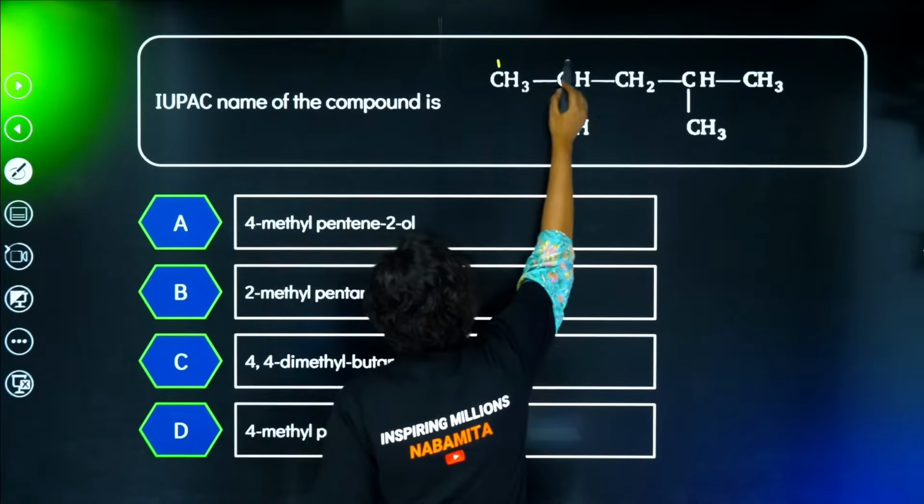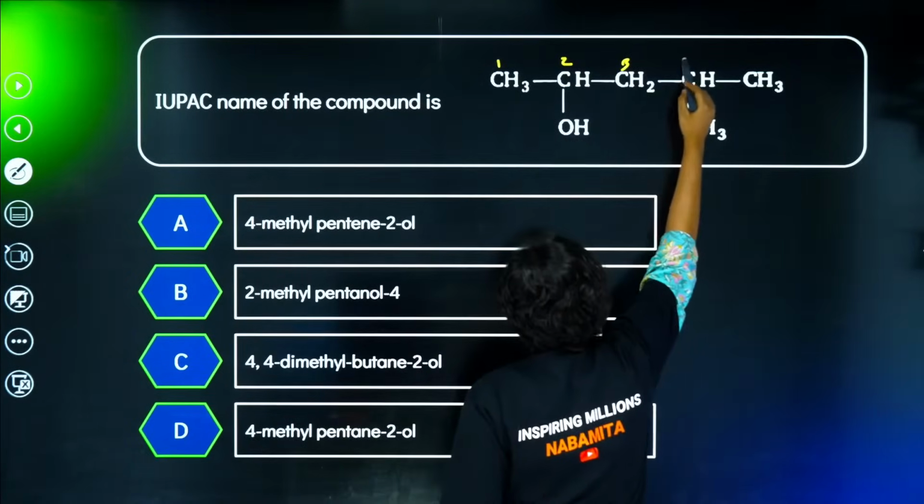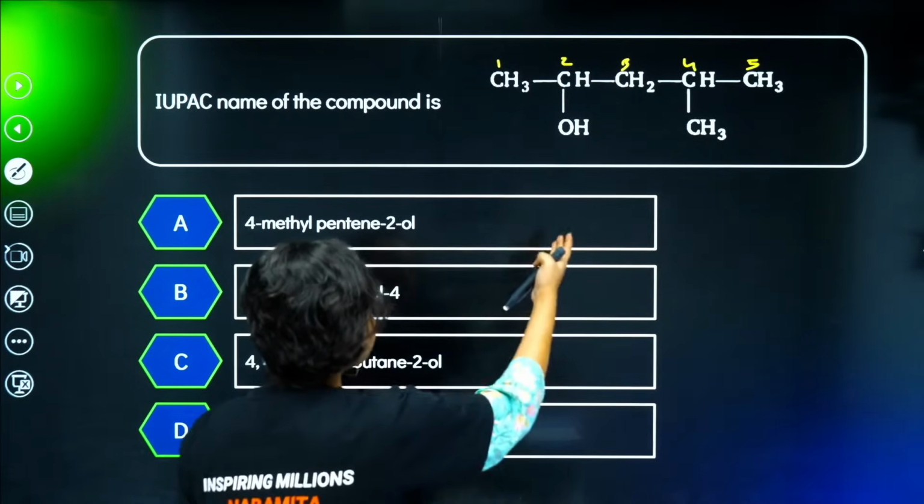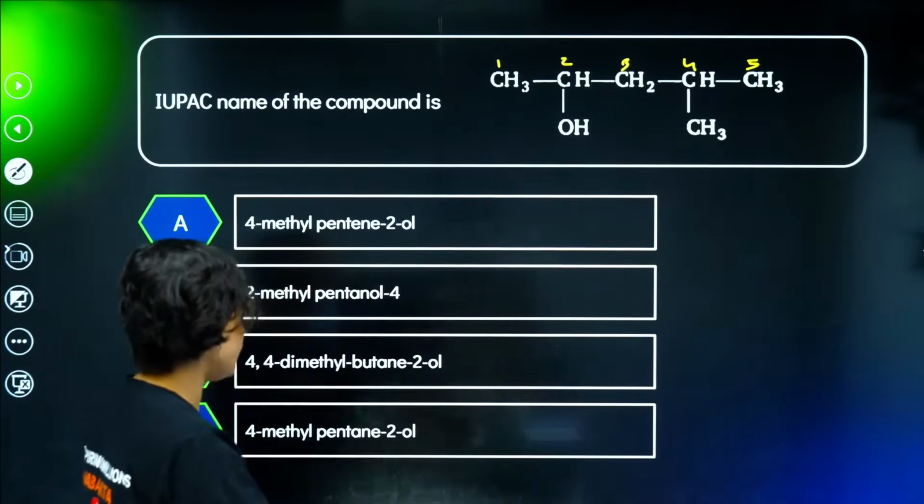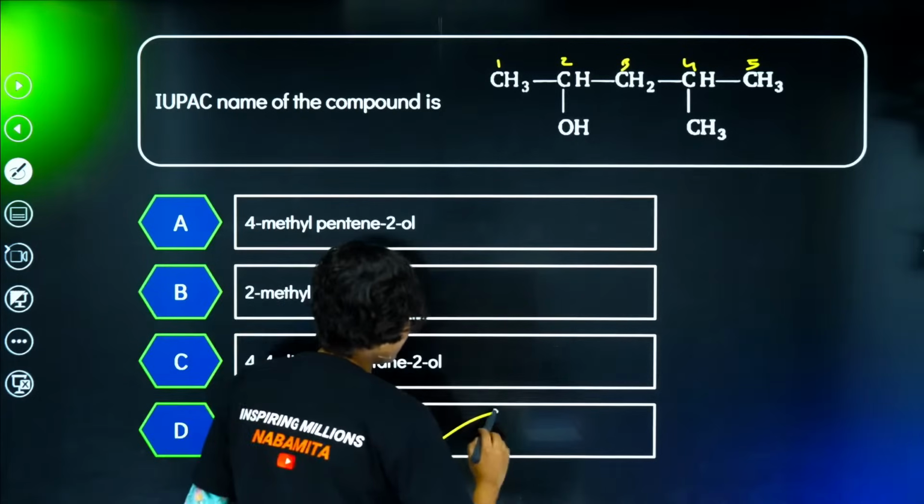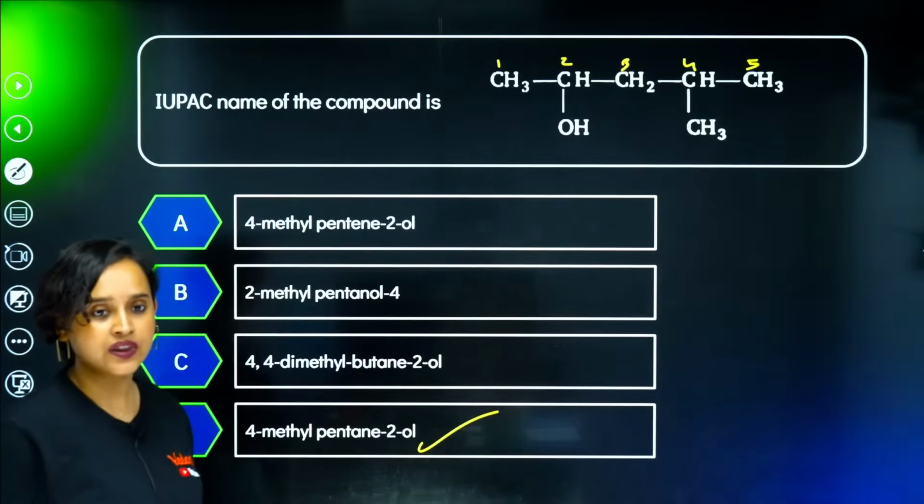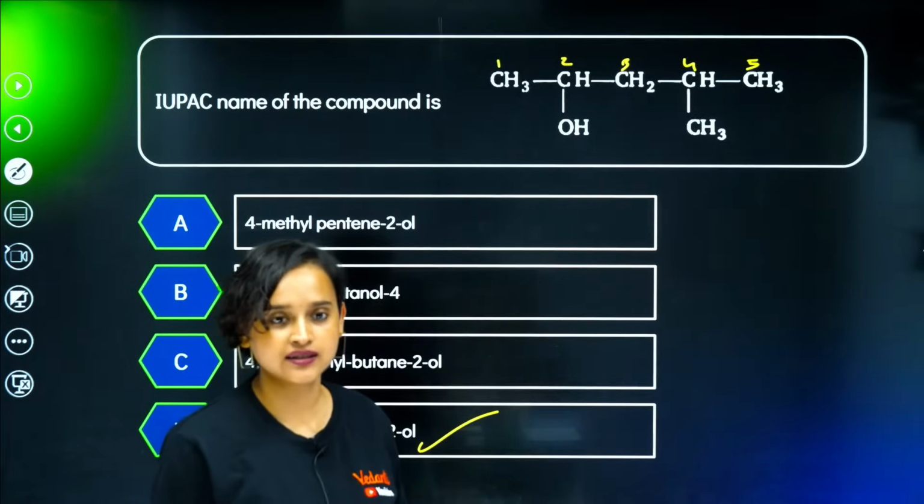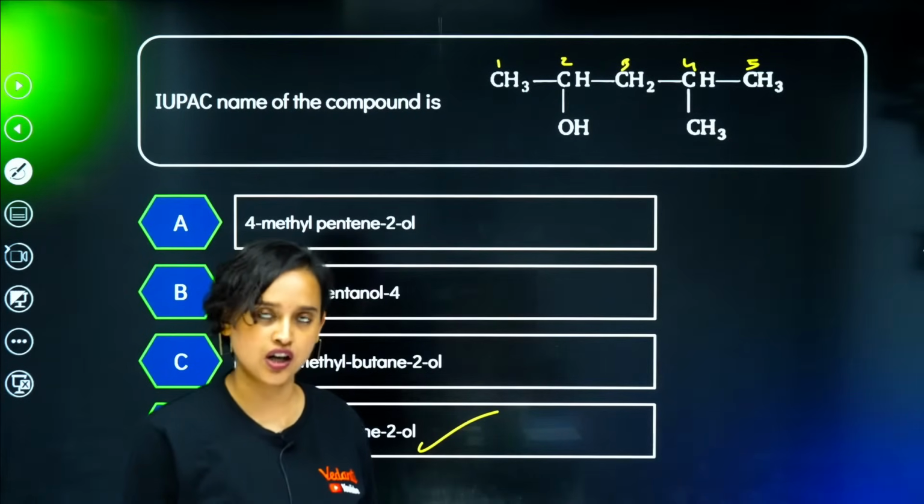Chalo, anyway, moving on. This, can we do it? Very easy. 1, 2, 3, 4 and 5. So basically, what will it be? 4-methyl pentane 2-ol. 4-methyl pentane 2-ol. Option B is the correct answer. Right? Yes. Chalo, great.